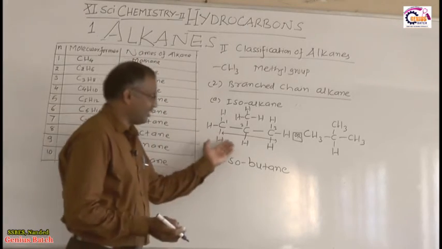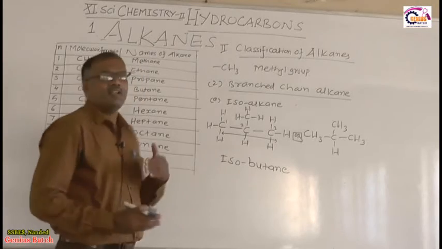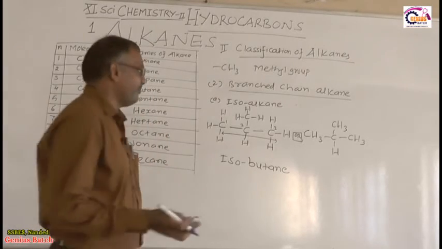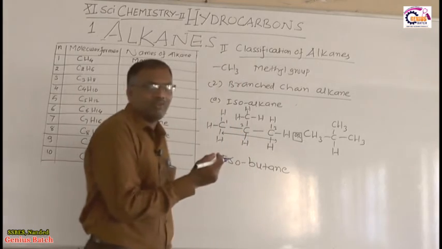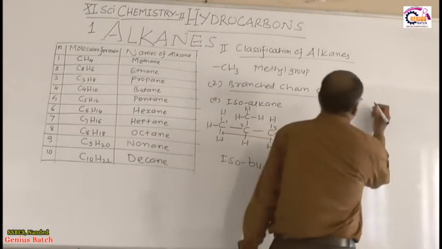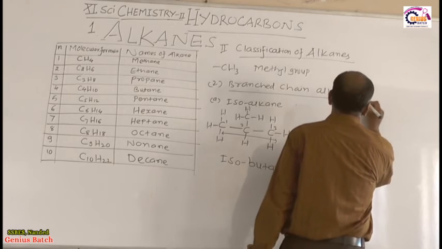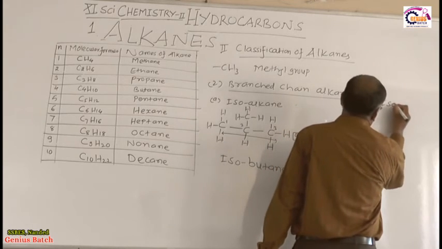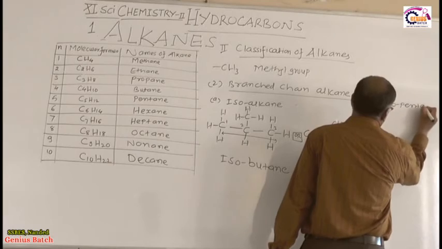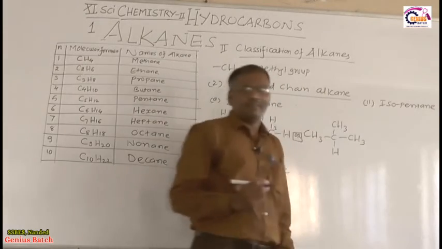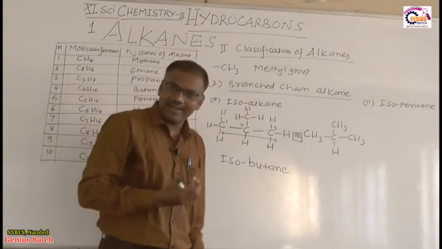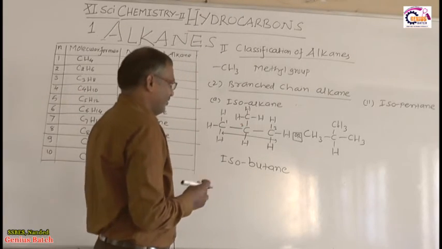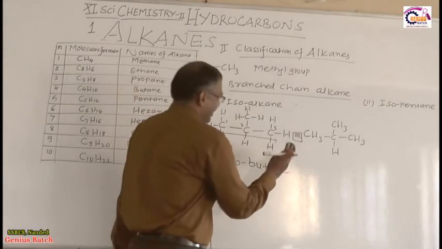Here this is isobutane. The next compound is isopentane. How can I write isopentane? As it is pentane, how many carbon atoms are there? 5 carbon atoms.